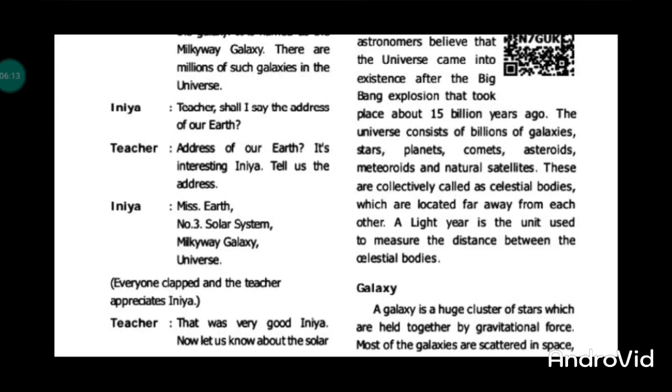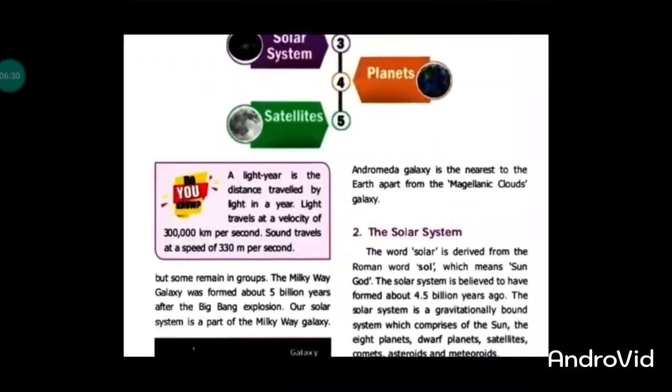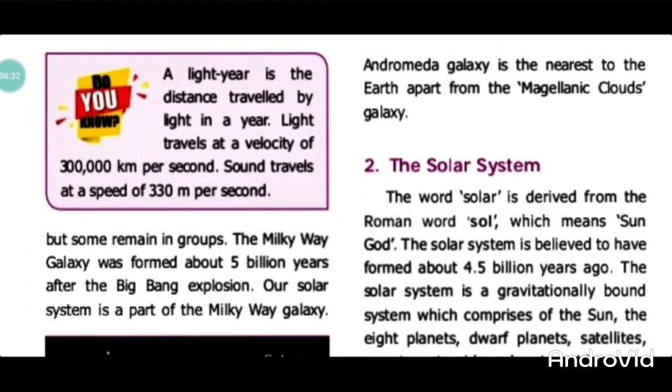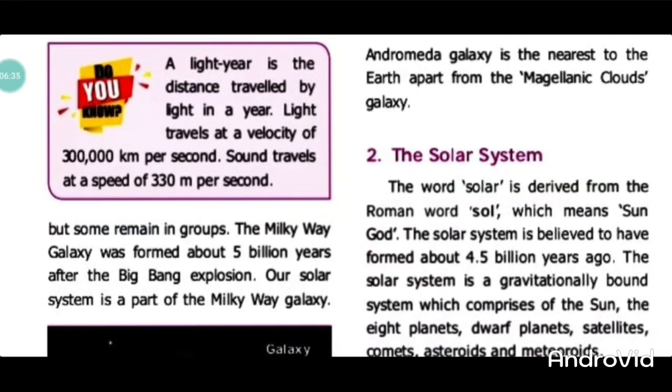Now we'll discuss galaxy. A galaxy is a cluster of stars which are held together by gravitational force. Most galaxies are seen scattered in space, but some are also seen in groups. The Milky Way galaxy was formed about 5 million years after the Big Bang explosion. Our solar system is a part of the Milky Way galaxy.